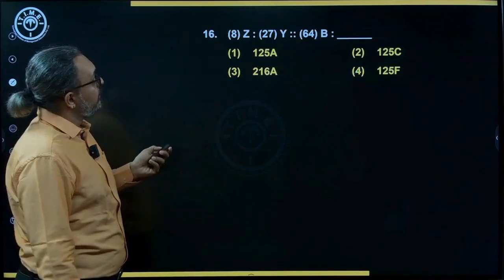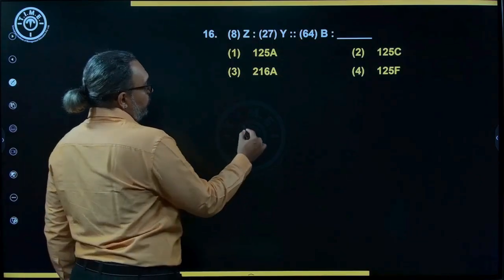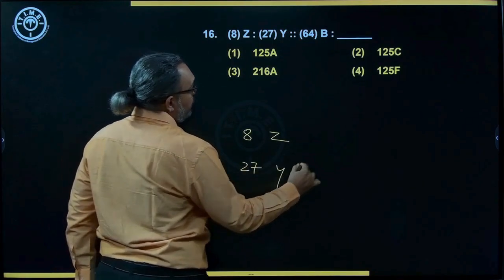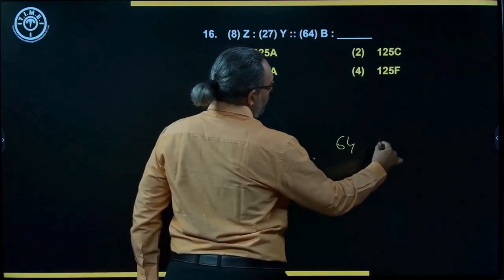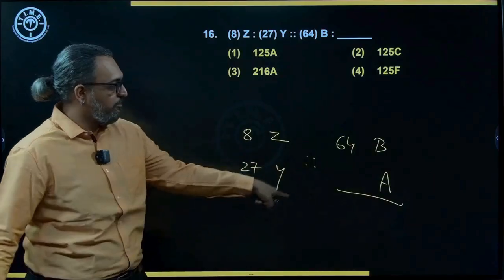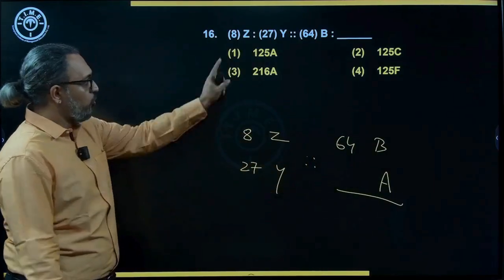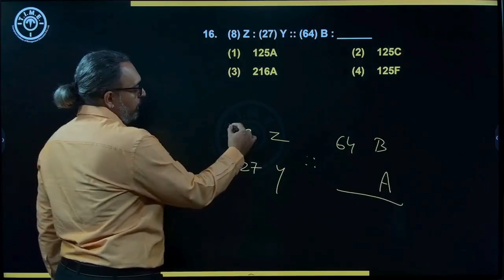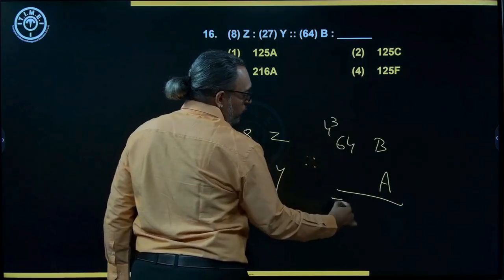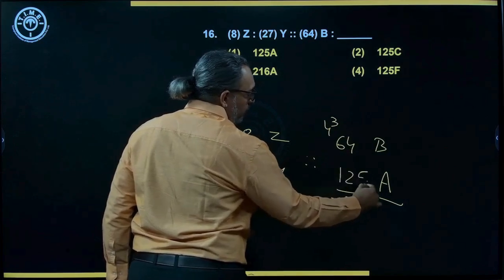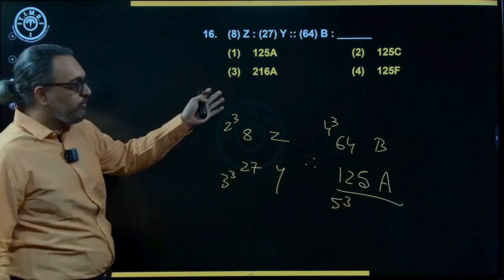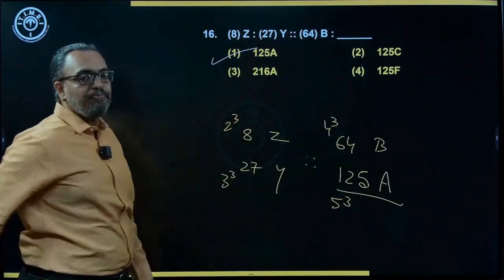Then next, yes. Now you have 8 with a Z, 27 with a Y, 64 with a B and blank. So we know the alphabet should be A because it is the previous alphabet, A. There are two options with A. Now when you look at the numbers, I can say these are cubes, 2 cube, 3 cube and this is 4 cube. So I take 5 cube, the next, which is 125. So 125A is what we pick here. That is there in first option.